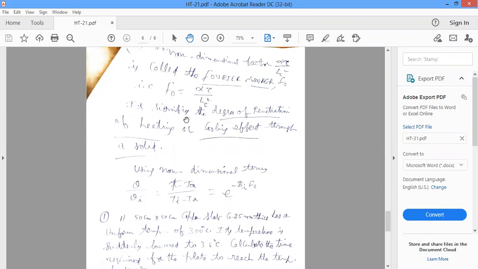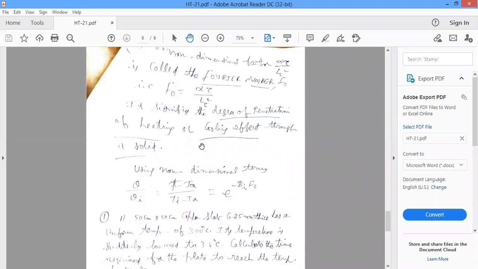So the first one, the Biot number, signifies whether the internal resistance is small or not. Generally, if the Biot number is less than 0.1, you can apply the lumped parameter analysis. Otherwise, the Biot number can be calculated, and if it is less than 0.1, then only can you go for lumped parameter analysis. If it is greater than 0.1, you have to go to other systems. That we'll discuss in the next class and in next classes. Okay.